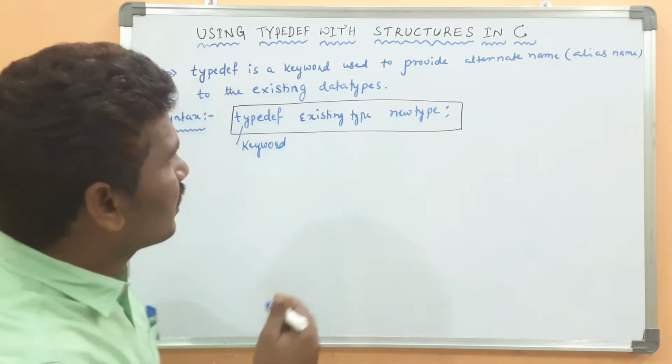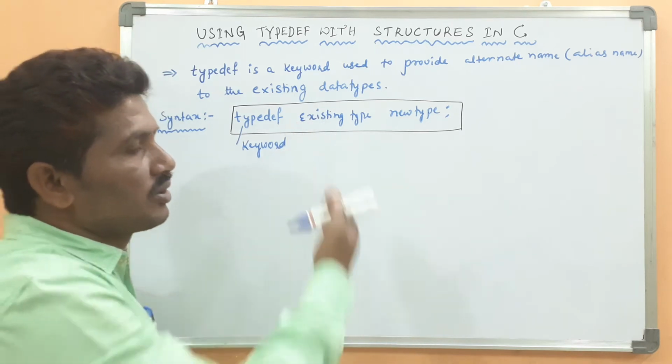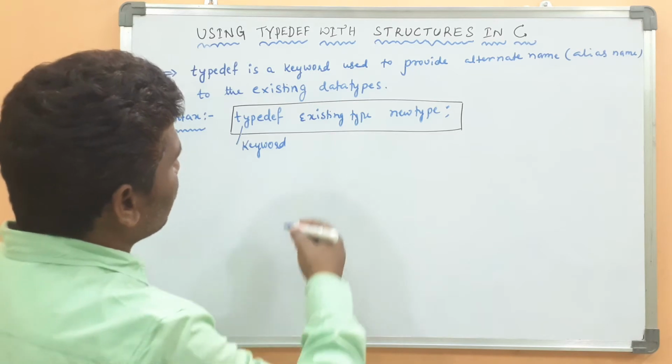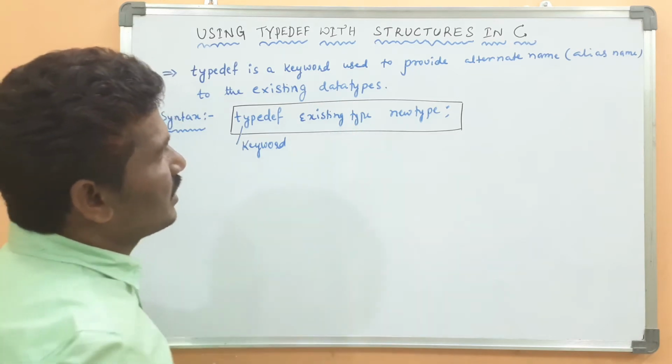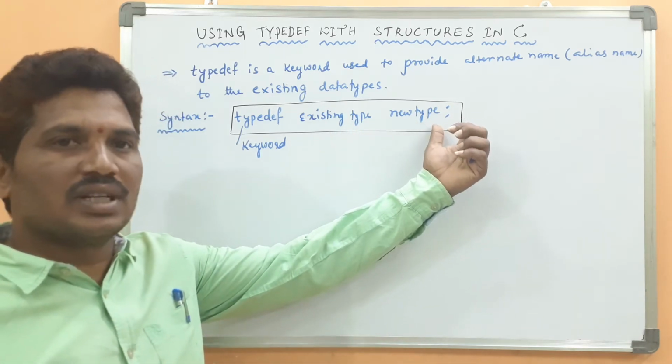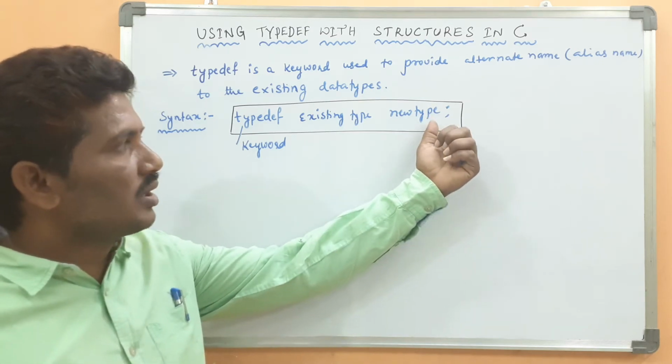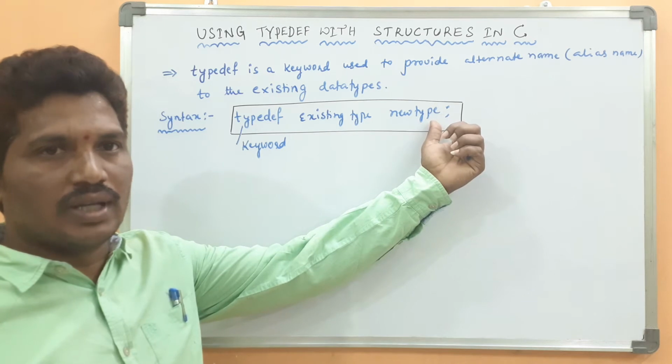Here in this concept, how the typedef keyword can be used with structures. For example, this is the existing data type, and here the new type, whatever name you want to provide, you can give over here.